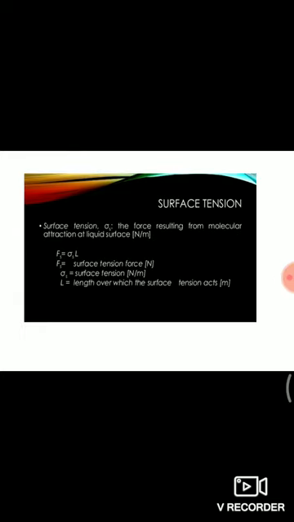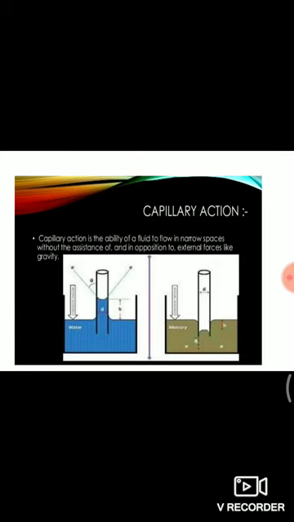Then surface tension. Surface tension is the property of a liquid surface film to exert a tension, and it is called surface tension. SI unit of surface tension is Newton per meter. Surface tension is the force required to maintain a unit length of surface film in equilibrium. Then capillary action.